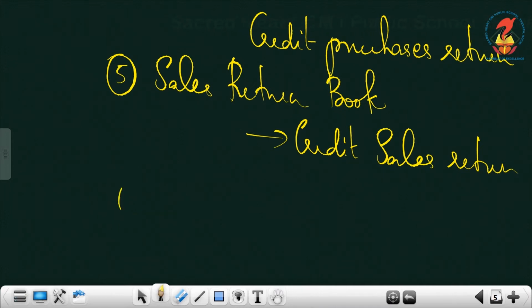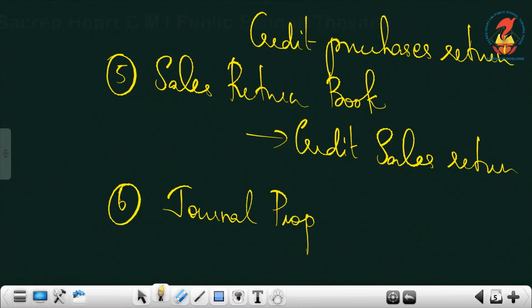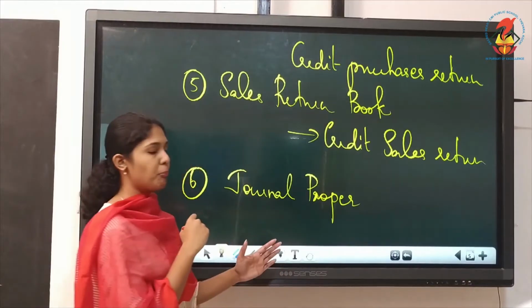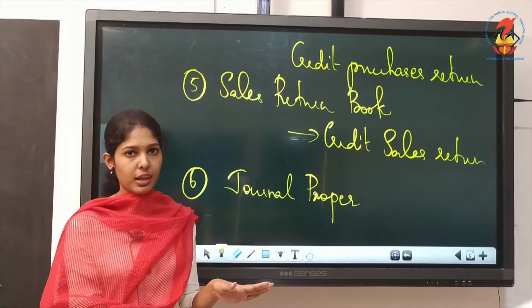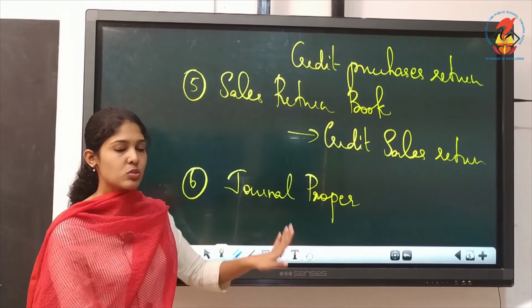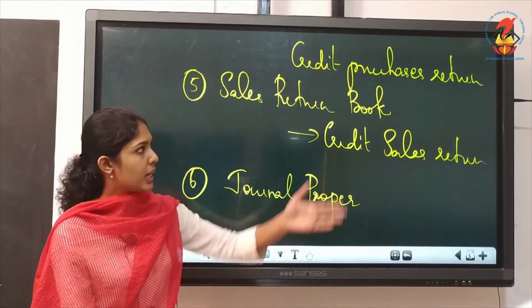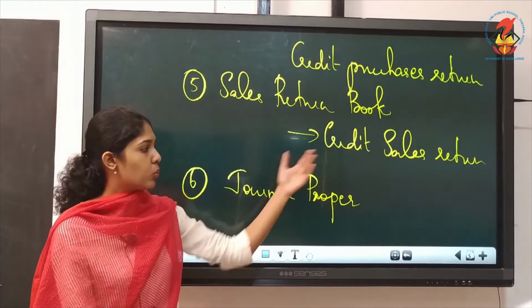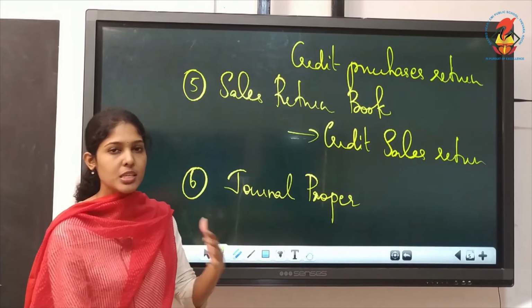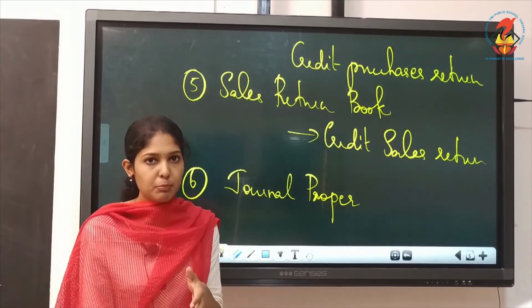Then the sixth one is the journal itself, the journal which we learnt already. It can be referred to as journal proper also, P-R-O-P-E-R. Journal proper. That means the basic journal. So the transactions which can't be recorded in any of these books will be recorded in journal. This is what actually takes place.